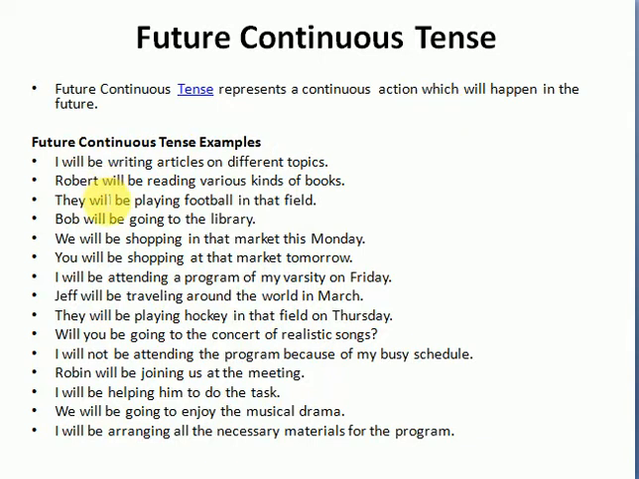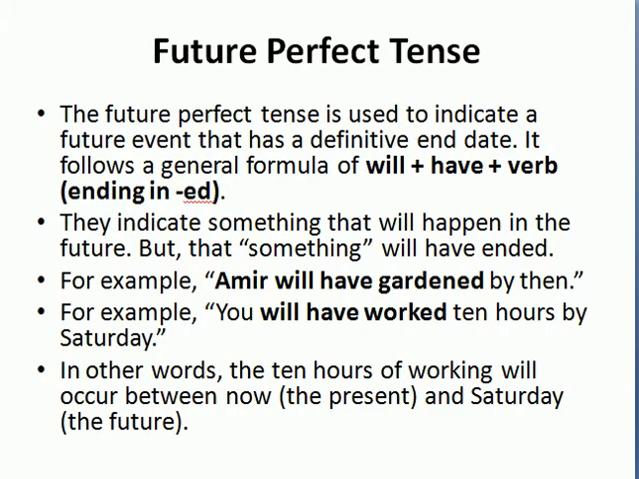For example, I will be writing articles on different topics, and I will not be attending the program because of my busy schedule, and I will be arranging all the necessary materials for the program, and we will be shopping in the market this Monday. You will be shopping at that market tomorrow, and I'll be attending the program of my university on Friday. So this expresses an action which will be continued in the future.